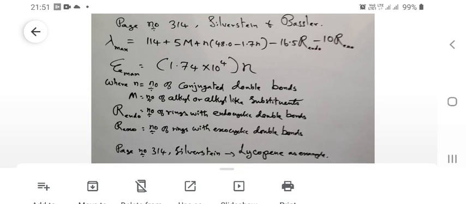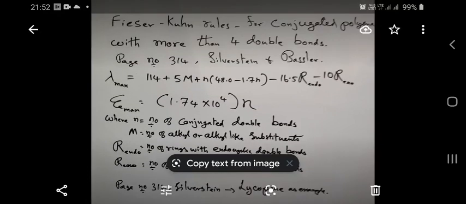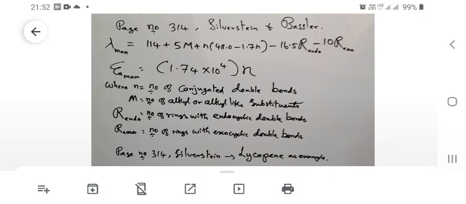n is the number of conjugated double bonds, M is the number of alkyl or alkyl-like substituents, R endo is the number of rings with endocyclic double bonds, and R exo is the number of rings with exocyclic double bonds. This rule is discussed on page number 314 of Silverstein and Bassler. This gives you the Fischer-Kuhn rule for the polyconjugated system.